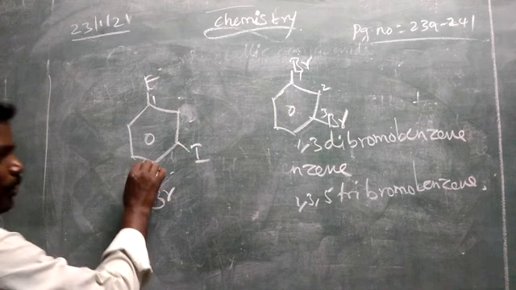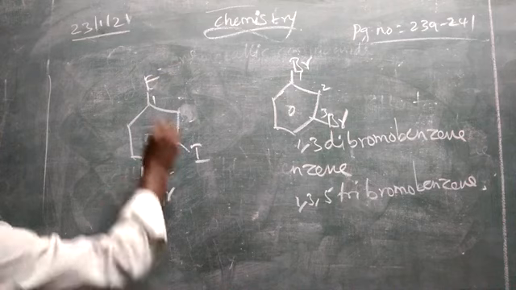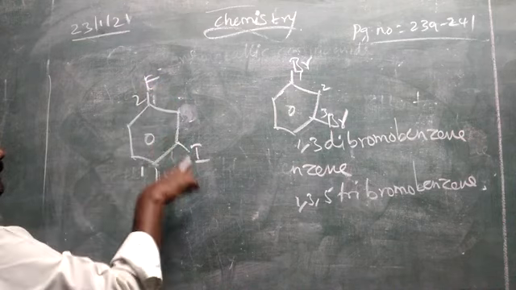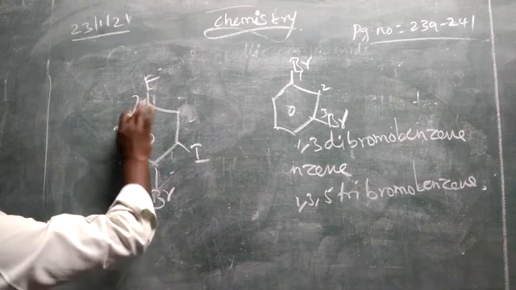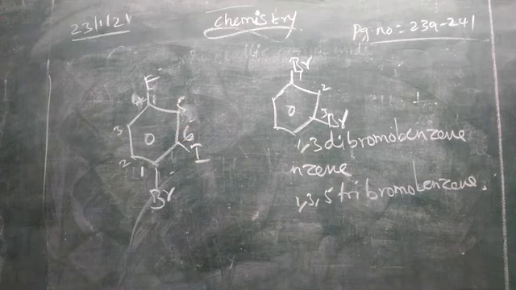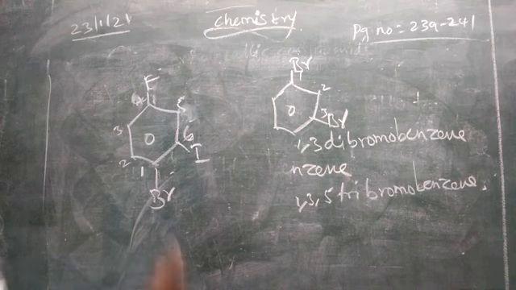So bromo, B, F, and then I. So 1, 2, 3, 4, 5, 6. So how will you give the name? 1-bromo, 4-fluoro, 2-iodobenzene.